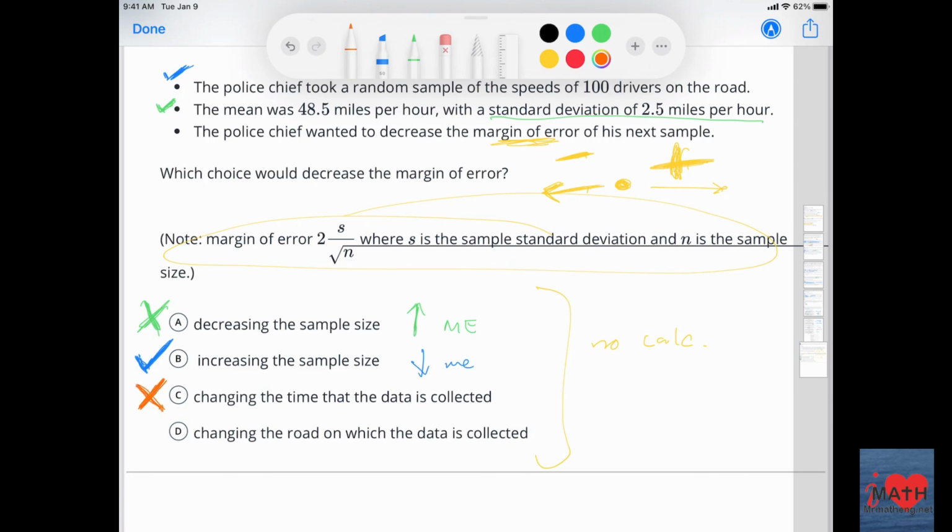Change the road on which the data is collected. Maybe you go from a busy street to a not busy street, but again, the numbers would change, but I think for the police chief, you might want to just stay there. I think that would be more accurate. So B is our correct answer.